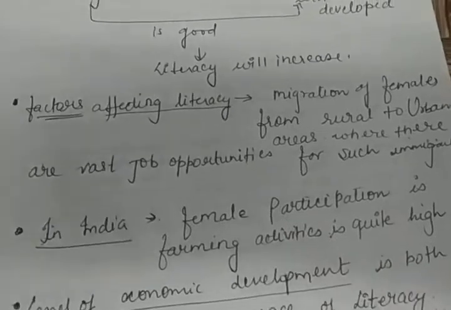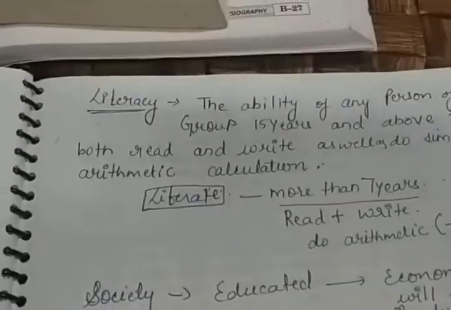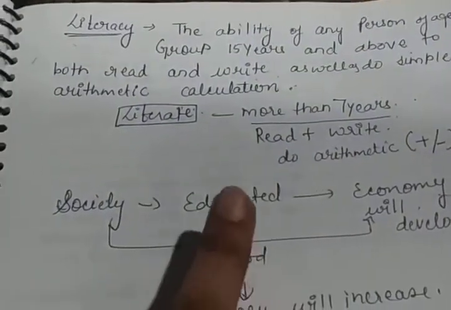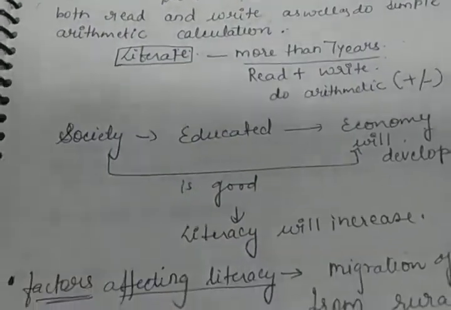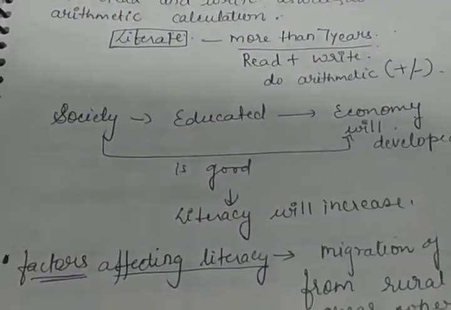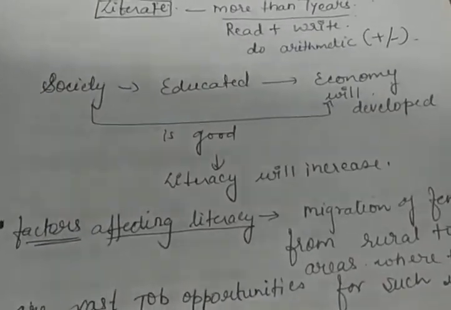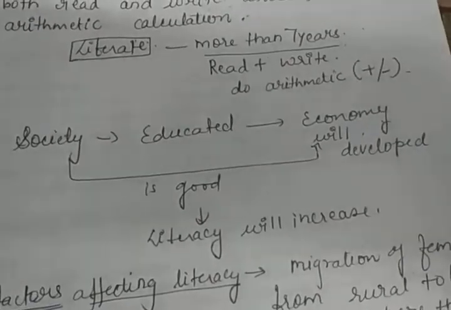So children, this is the education indication of the literacy rate. If the people are educated, they are literate. How? If they are more than the age of 7 years, they are able to read and write. Okay, so definitely they will be known as literate people. So children, we had discussed one important factor of population composition, which is literacy. Thank you so much. We'll see you in the next lecture.